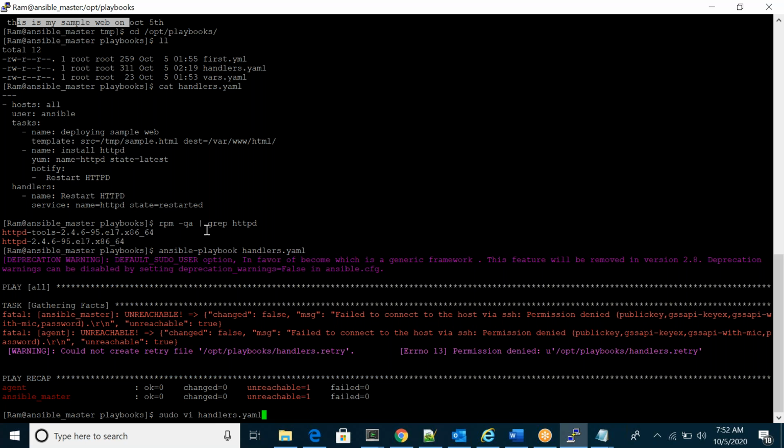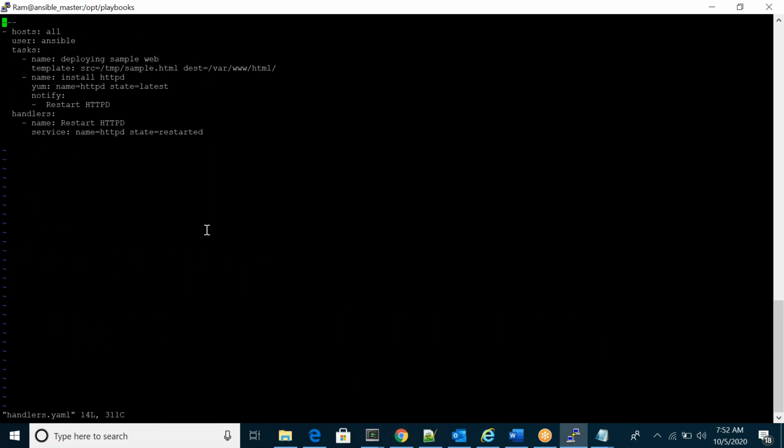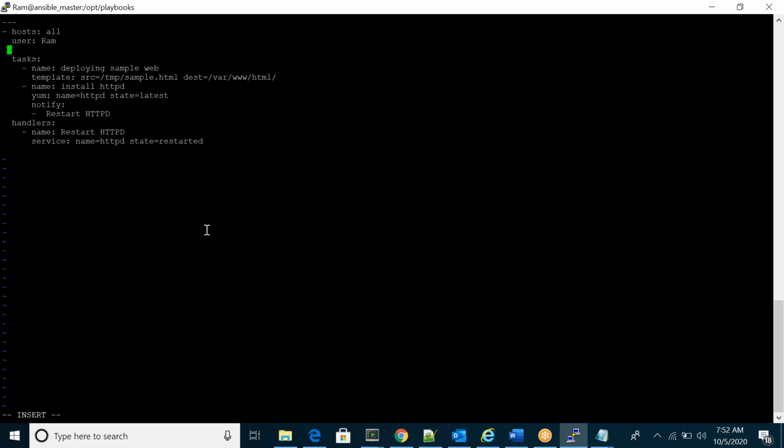Which we are copying, so file, give it. Some permission error. If you see here, I have something different here: user Ansible. I don't have an Ansible user. In my case, my user is Ram. And sudo, if you want sudo, you can mention the sudo also.